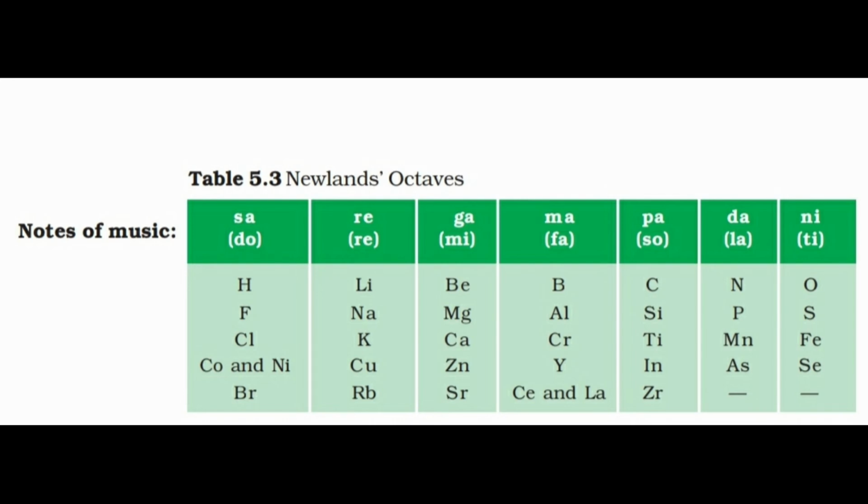It was assumed that only 56 elements existed in nature and no more elements would be discovered in the future, but later on several new elements were discovered whose properties did not fit into the law of octaves.